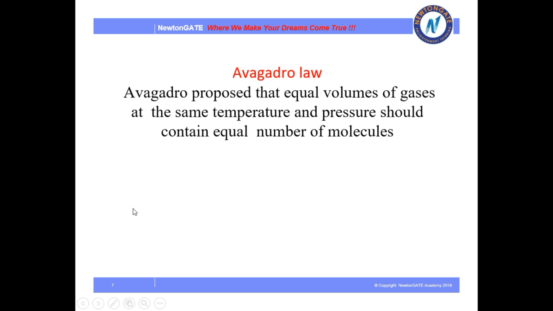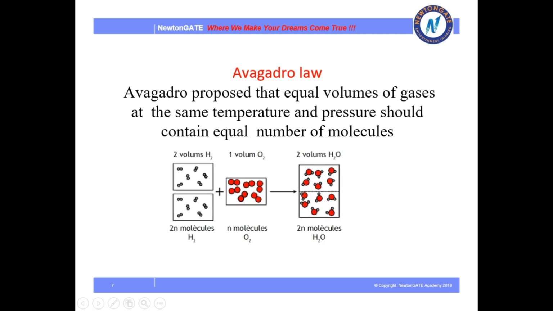And the fourth law, which is the most important, is Avogadro's law. Avogadro proposed that equal volumes of gases at the same temperature and pressure should contain an equal number of molecules. Okay, so let me give you an example.